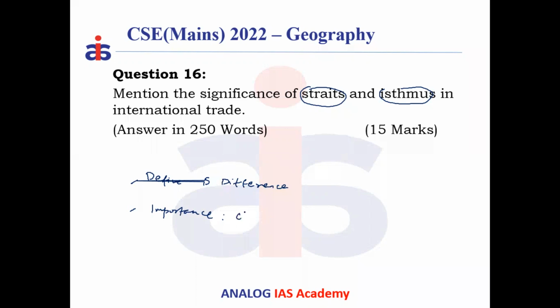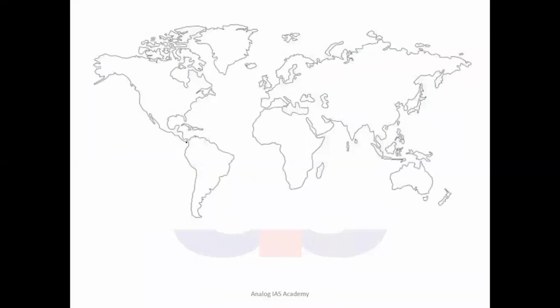So these act as what are called choke points, where harbors and ports could be constructed on the strait and isthmus. They can control international trade also. Choke points are important here. So a strait can act as a choke point. Isthmus, harbors, and ports also can act as choke points. Okay. So now, how and where do these straits exist? Like, suppose